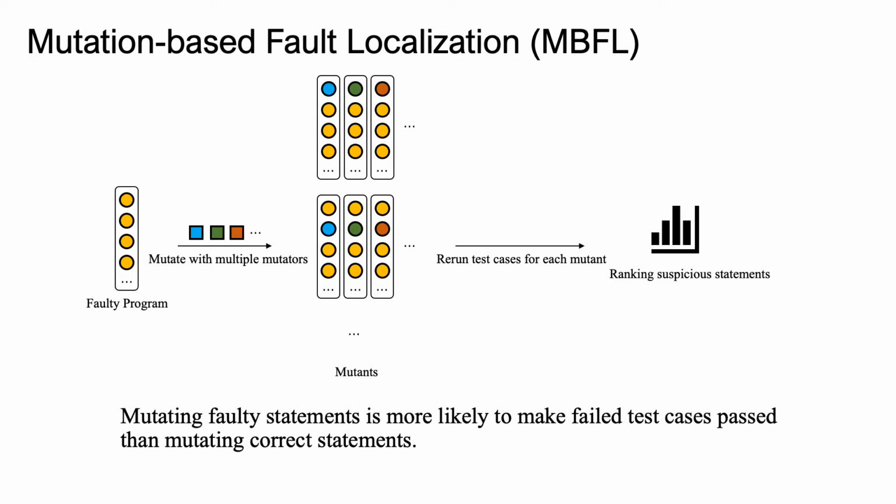Mutating faulty statements is more likely to make failed test cases pass than mutating correct statements. This technique is fine-grained but time-consuming because there are many possible mutators and statements, resulting in a large search space. It may take hours to locate one fault.